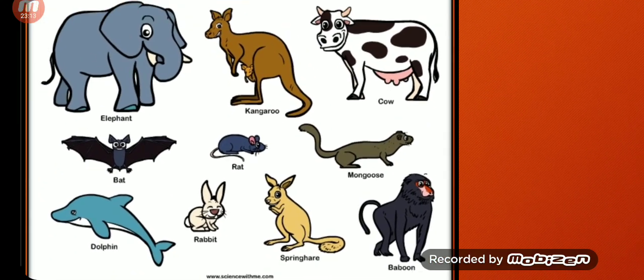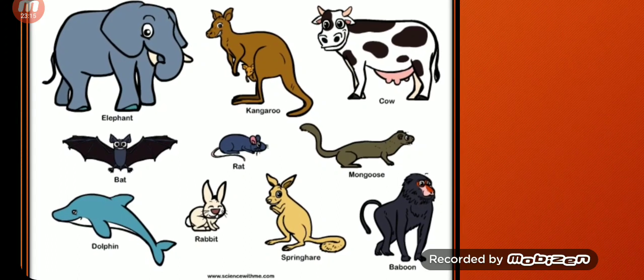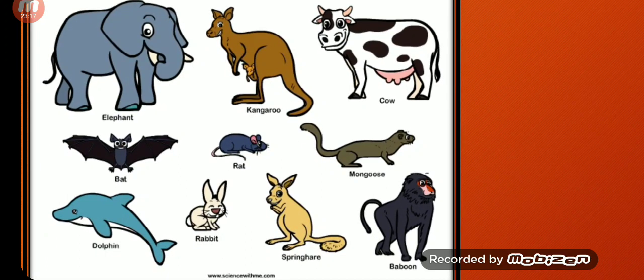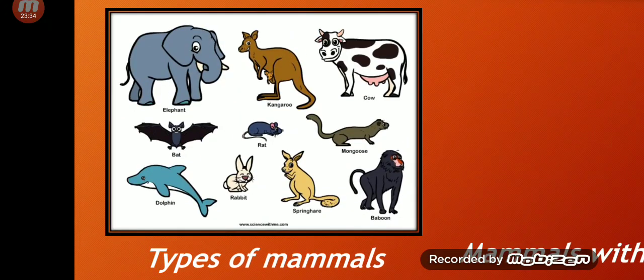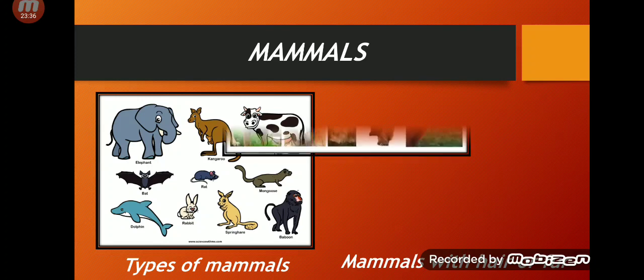So these are all the types of mammals. Even humans are included. If you have seen, a cow gives birth to a cow. A cow doesn't lay eggs. A rat doesn't lay eggs. It gives birth to the young ones. A dolphin gives birth to a new dolphin. So these all are the types of mammals.